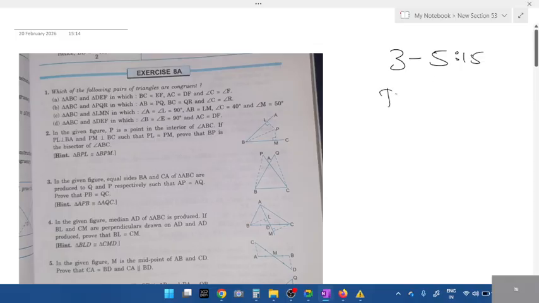In the 2 hours, I'll teach you all triangle. We'll solve triangle, quadrilateral. What about Pythagoras theorem? Do you know Pythagoras theorem?